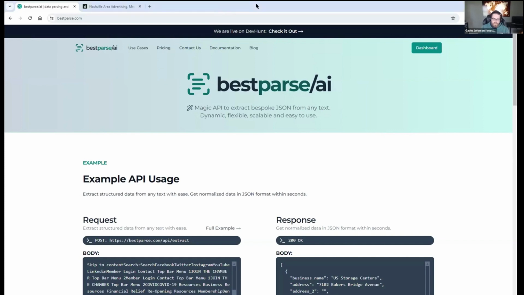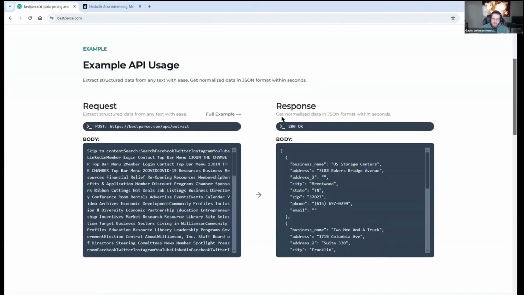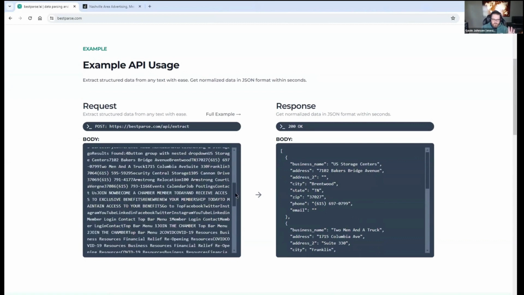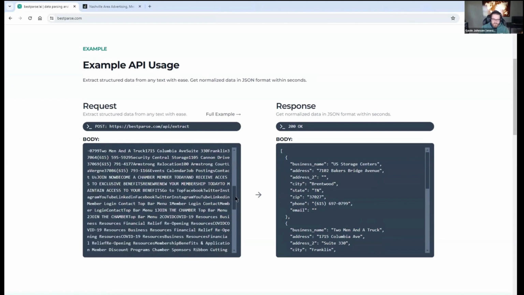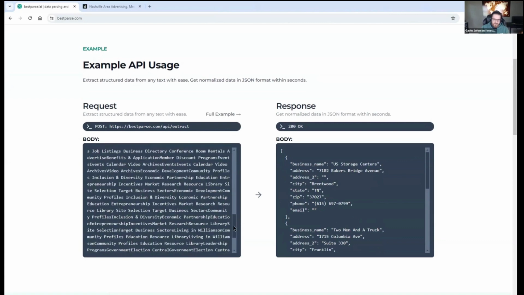I can go ahead and give a little example of how it works and what you can do with it. Yes, please. So this is the home page. This is a quick, hard-coded example of what kind of result you can get. For example, you can send in literally a mess of text in any format, with punctuation issues, spacing issues, like you see here.